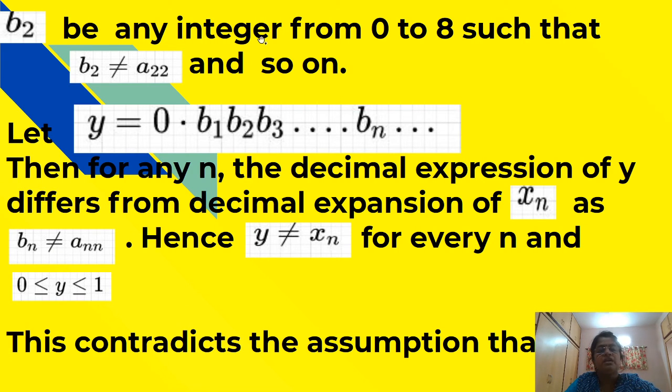Let b2 be any integer from 0 to 8, such that b2 is not equal to a22, and so on.